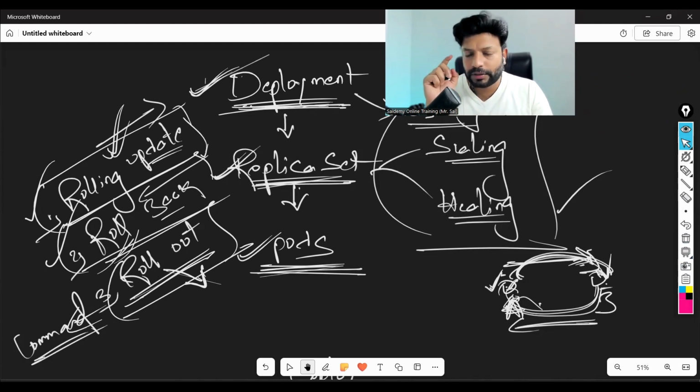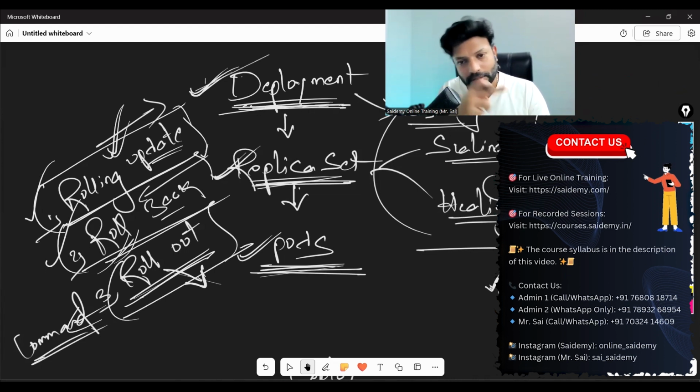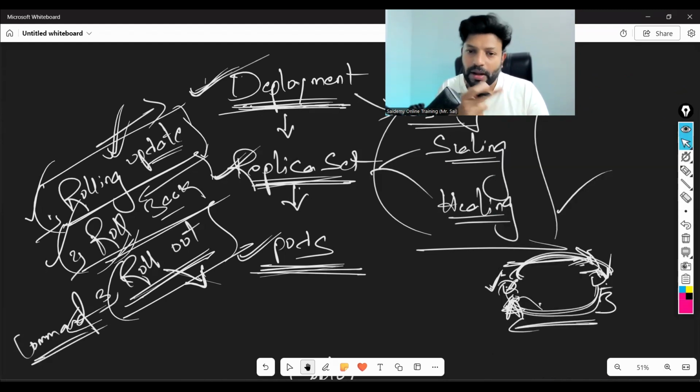See, when they ask this question, you have to explain two differences. The first one is ReplicaSet is a new version, replication controller is an old version. That's the first difference. The second difference is ReplicaSet supports both equality-based and set-based selectors, while the replication controller supports only equality-based. Then what is equality-based, what is set-based? Just go through my previous classes, okay? There I have explained.